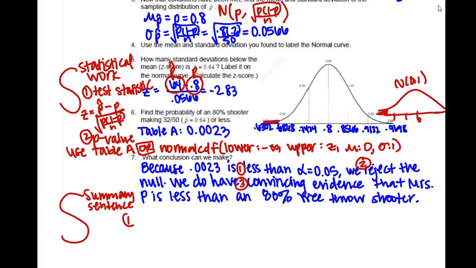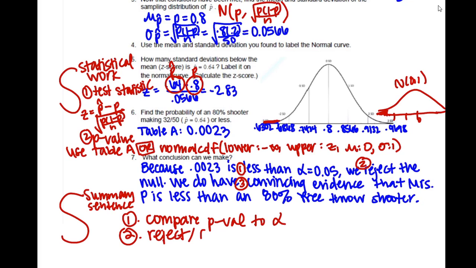And so 1, compare. 2, reject, fail to reject the null. And 3, what is 3? Conclusion. So we have evidence or no evidence